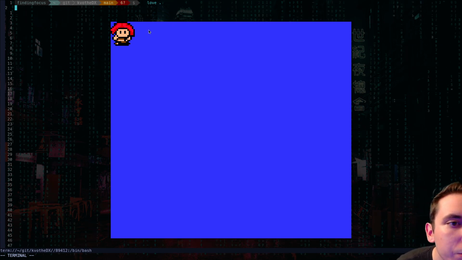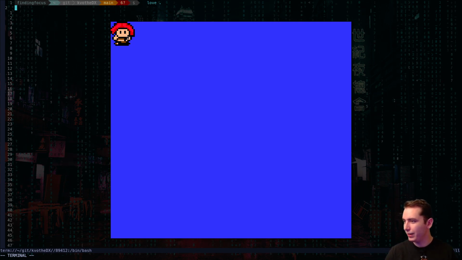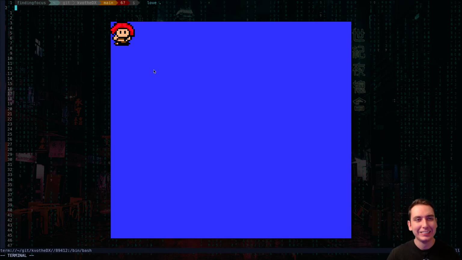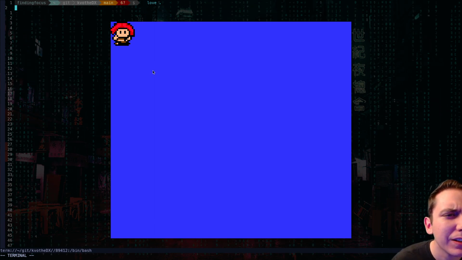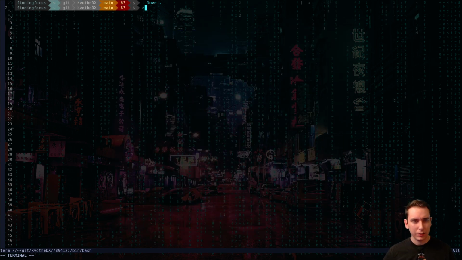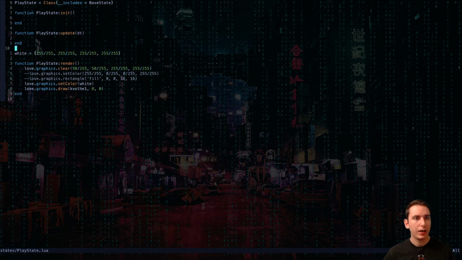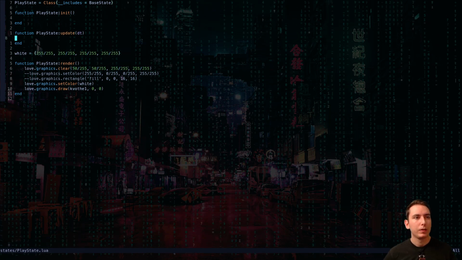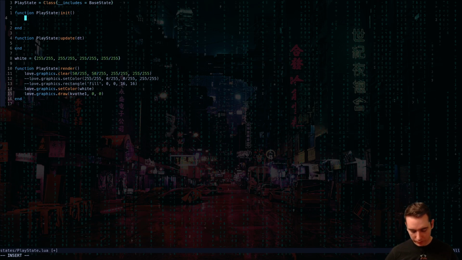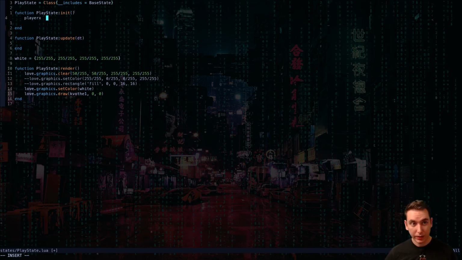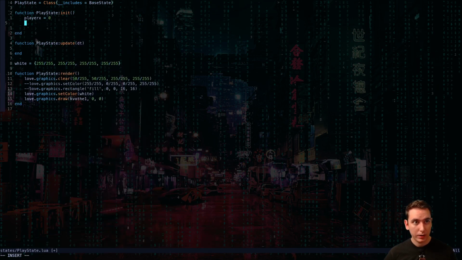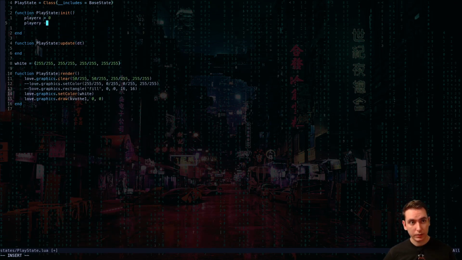See, this is what I was worried about. His eyeballs don't look even. He's got like a lazy eye. I don't know. It looks a little wonky, at least to me. Let me do something here. Let's say we've got a player X value that gets set to 0, and a player Y value that is set to 0.